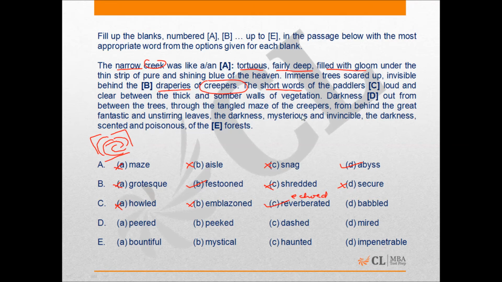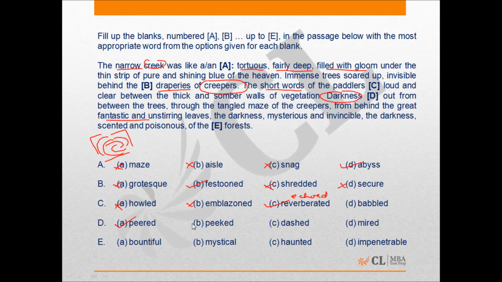D says darkness dash out from between the trees through the tangled maze of the creepers from behind the great, fantastic and unstirring leaves, right? So what did darkness do? How did it emerge, or come out, out from between the trees? Now it gives you a sense of slowly coming through, and that's why for this we will choose option A, which means peered. What does peered mean? To peer is to come slightly into view, slowly, to emerge partly. And that is why we know that slowly darkness came through between the trees, through the tangled maze of creepers.